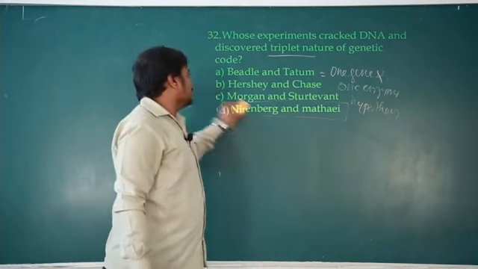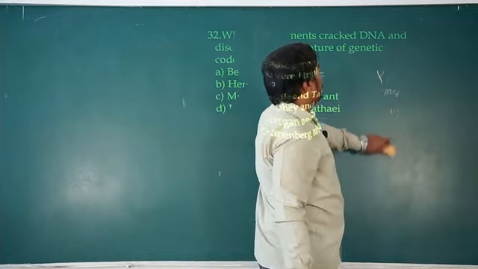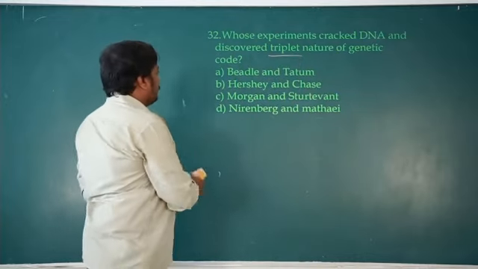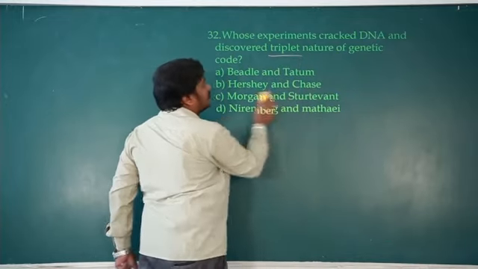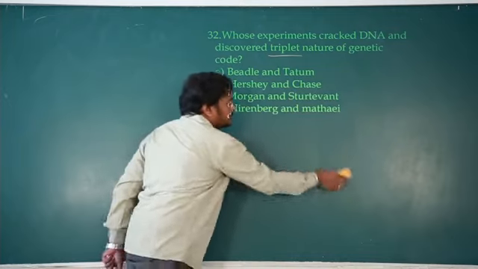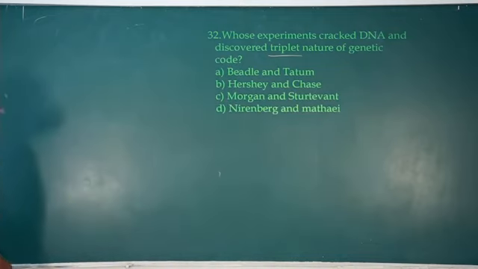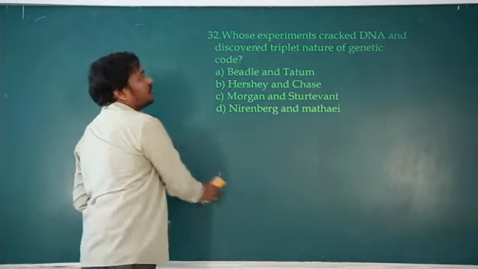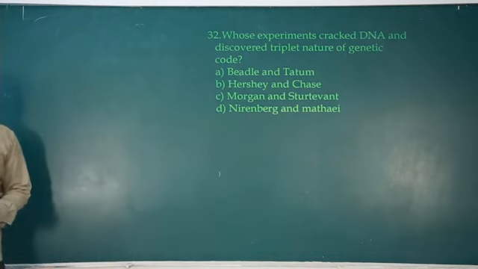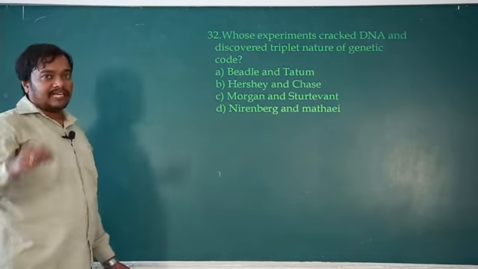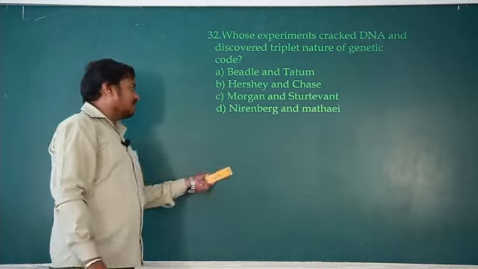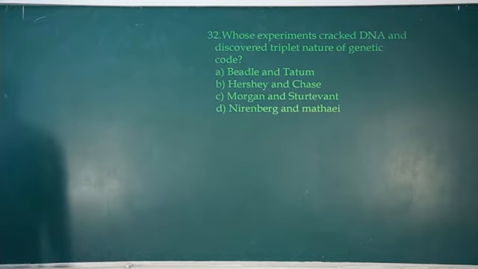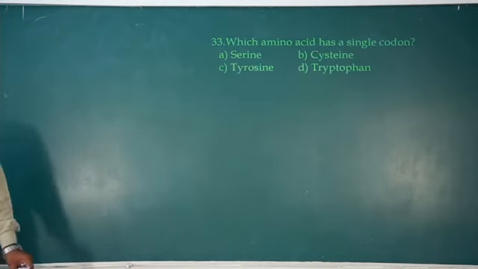Morgan and Sturtevant worked on Drosophila. They proved that the dihybrid ratio is deviated if the genes are present on the same chromosome. Okay, sorry, not different chromosomes. If they are present on the same chromosome, they are unable to give the 9:3:3:1 ratio, is what they said. Among them, Sturtevant is the one who designed the centimorgan. By calculating the frequency of appearance of a new character, he calculated the distance between 2 genes, called centimorgan. The unit is centimorgan or 1 map unit. Okay, so Nirenberg, Matthaei. Okay, so next.